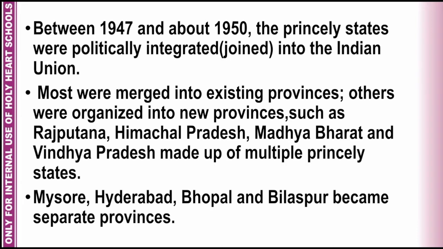So after the Indian Independence Act and between 1947 and 1950, many changes occurred in the Indian political system. Many of the states which were formerly princely states were merged into the existing Indian provinces. Some princely states were declared as independent new provinces such as Rajputana, Himachal Pradesh, Madhya Bharat, which later became MP, and Vindhya Pradesh, and a number of princely states were merged into these independent states. However, Mysore, Hyderabad, Bhopal and Bilaspur were not merged into any state and they became separate provinces.